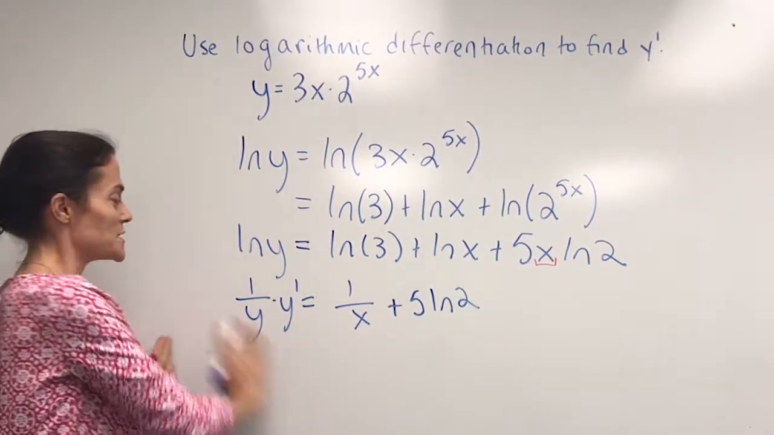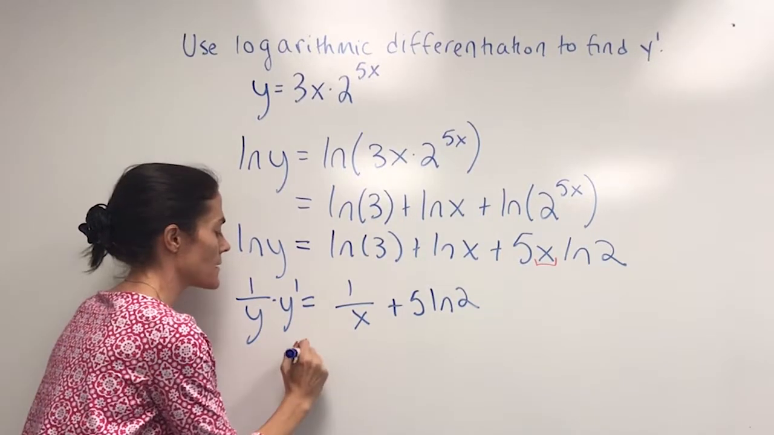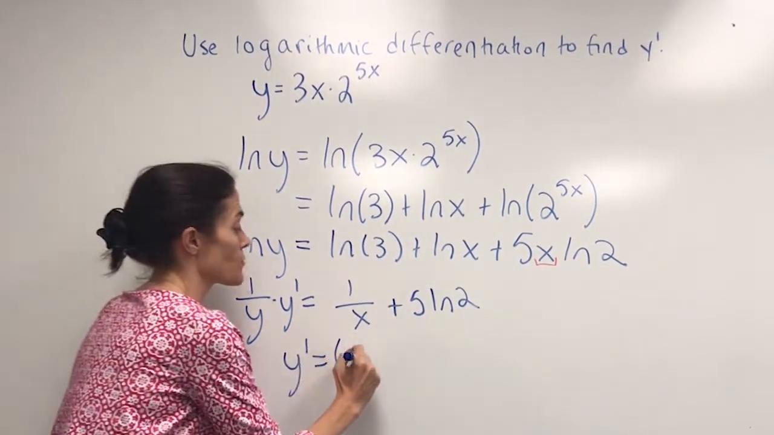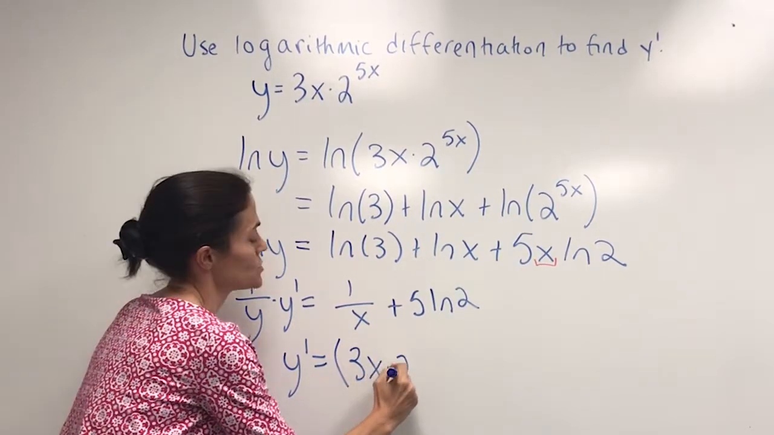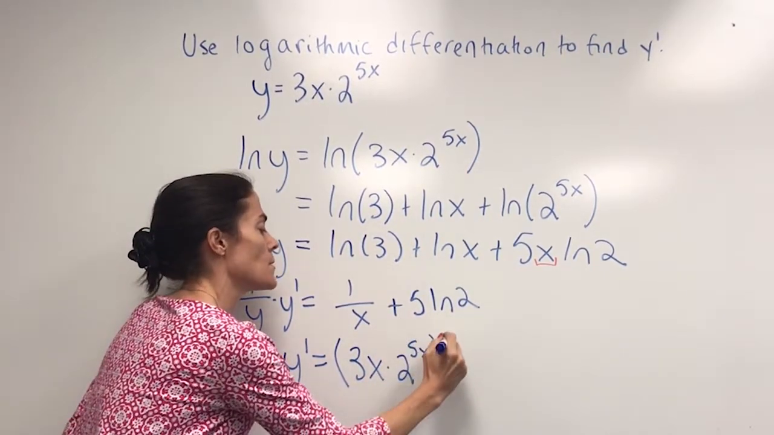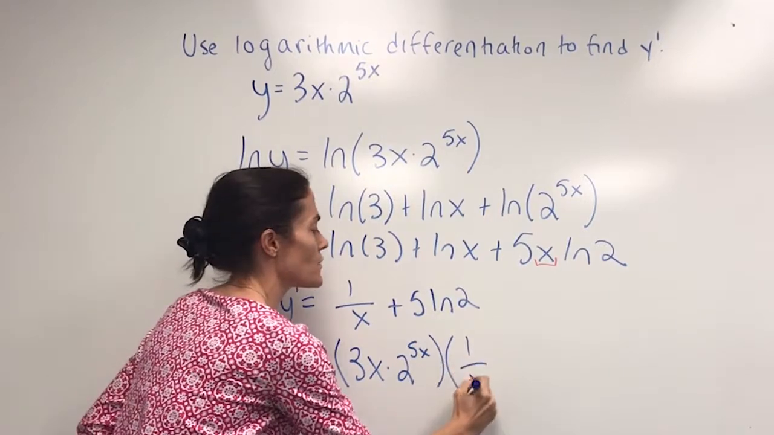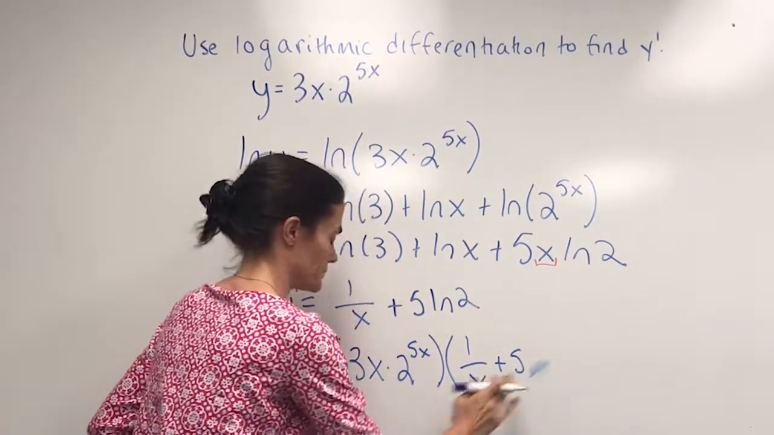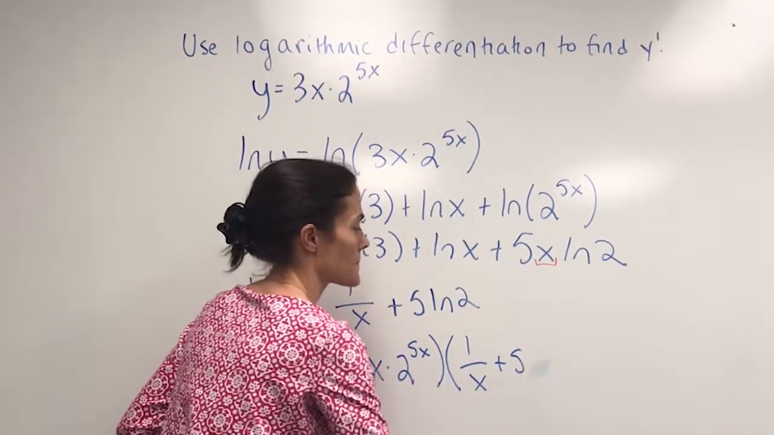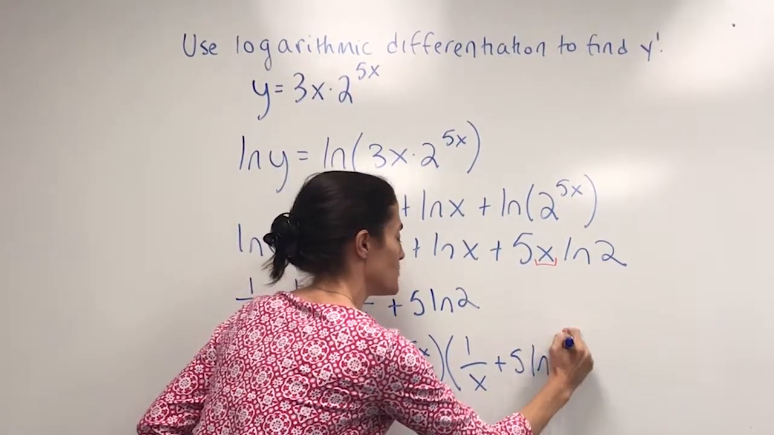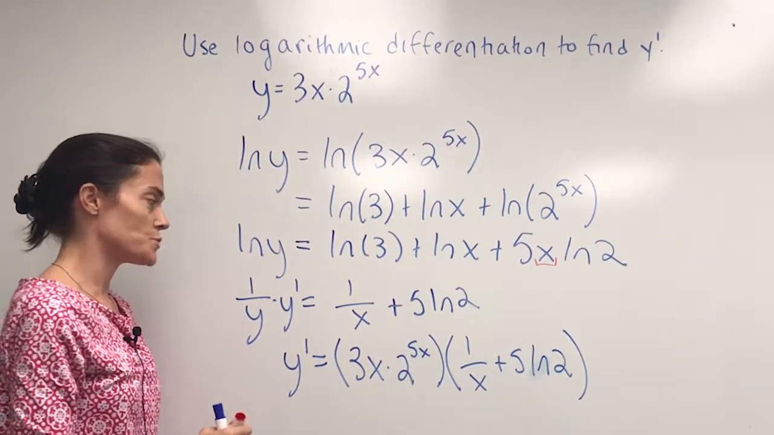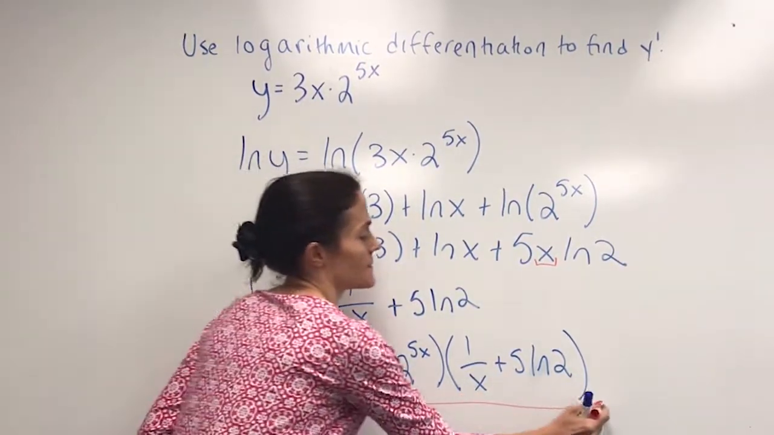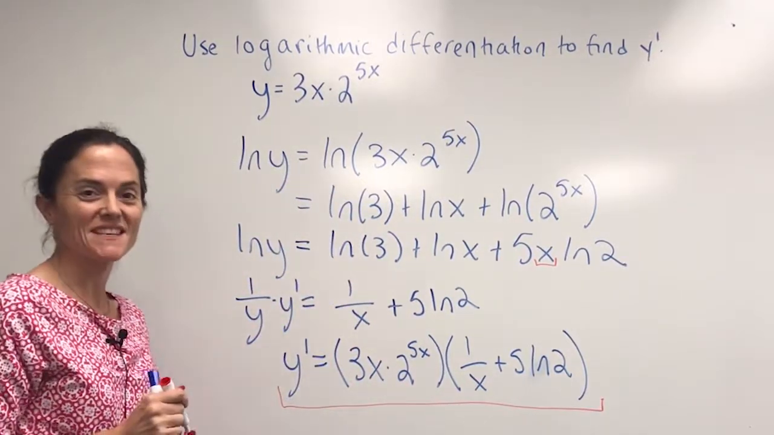Okay? Now we just multiply through by y, and we have 3x times 2 to the 5x multiplied by 1 over x plus 5 ln 2. And this would be our derivative. Of course, you could distribute, but this is the derivative.